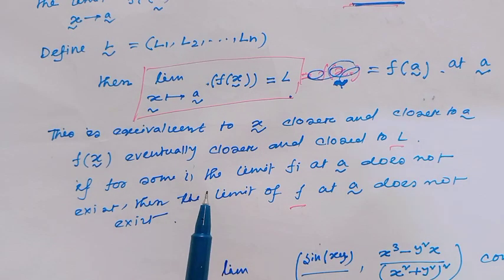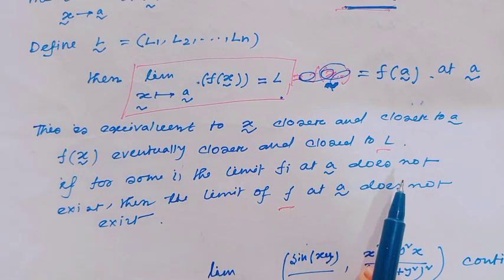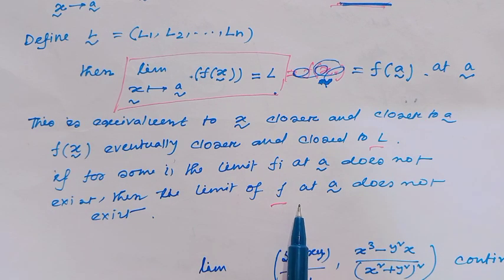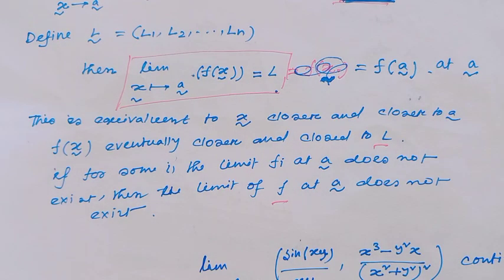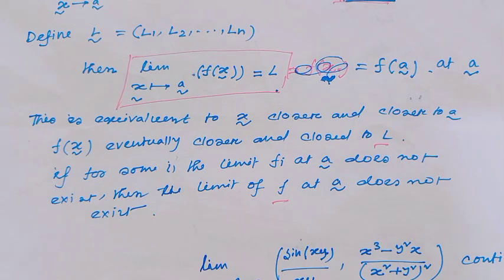But if for some i the limit of fi at ã does not exist, then we can tell the limit of the vector valued function at ã does not exist. And if the limit of this vector valued function does not exist, then continuity does not apply. When the limit exists and this value of the limit is equal to the value of the function at the point, then we can tell the function is continuous at this point.